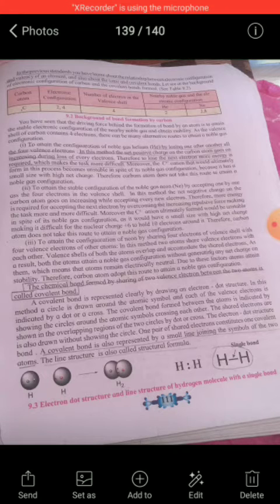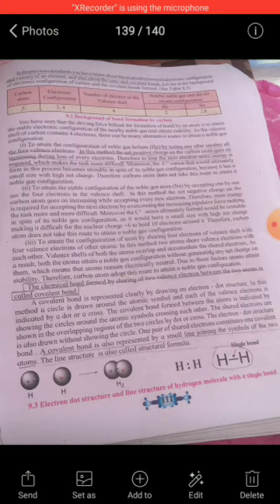The second method is to obtain the stable configuration of the noble gas neon by accepting, one by one, 4 electrons in the valence shell. In this method, the net negative charge on the carbon atom goes on increasing while accepting every new electron. Therefore, more energy is required for accepting the next electron by overcoming the increasing repulsive force, making the task more and more difficult.